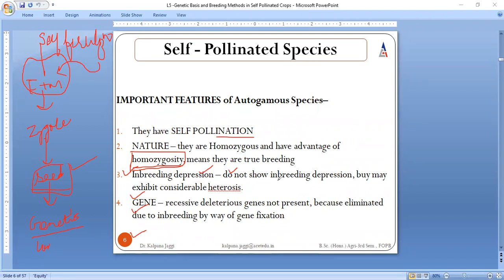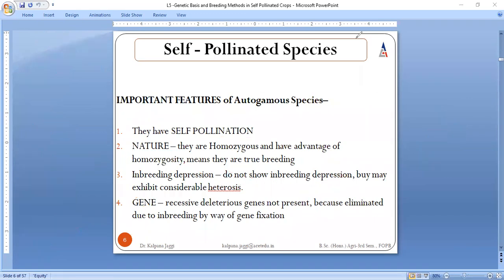It no longer results in inbreeding depression, but up to some extent heterosis, that is superiority of features, can take place. And here, if this is a gene, then a gene always comprises two sets of alleles. Say one is capital, which is said to be dominant, and another is said to be recessive, right? Here recessive deleterious genes are not present because they are eliminated due to inbreeding. So these are all the features of self-pollinated species.